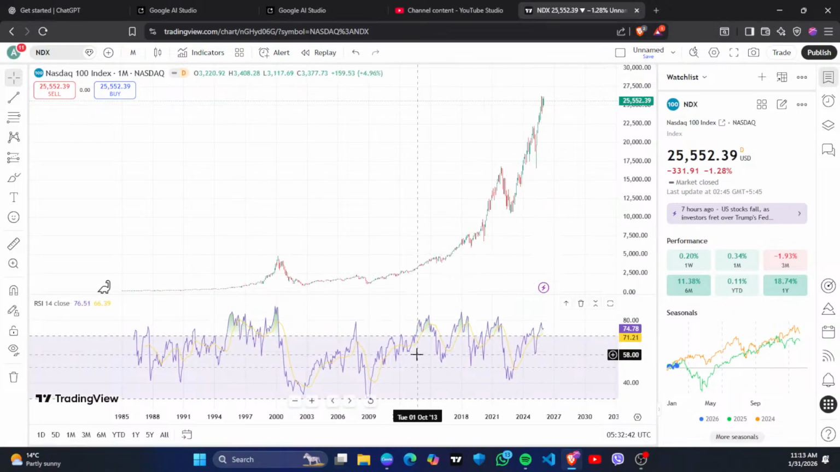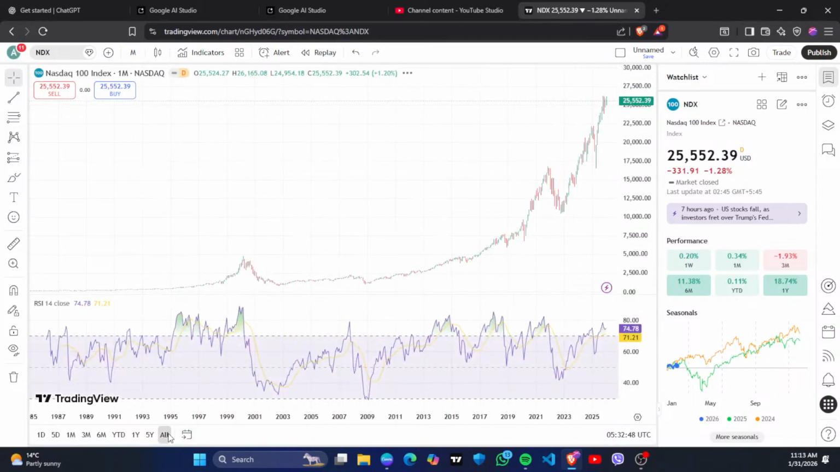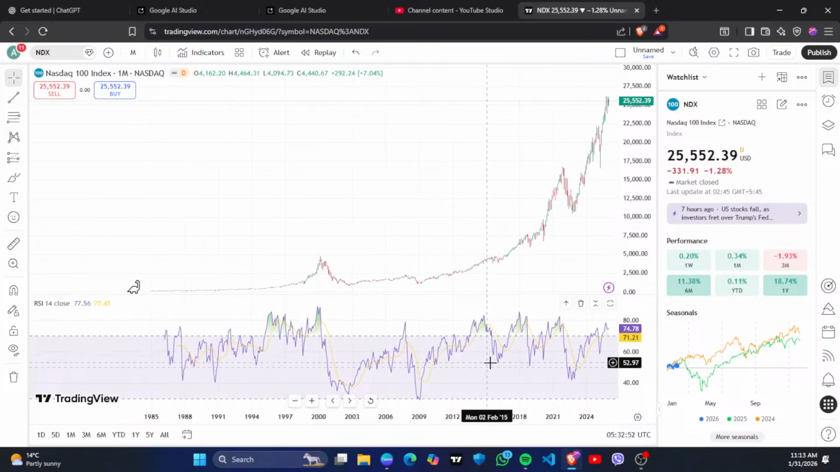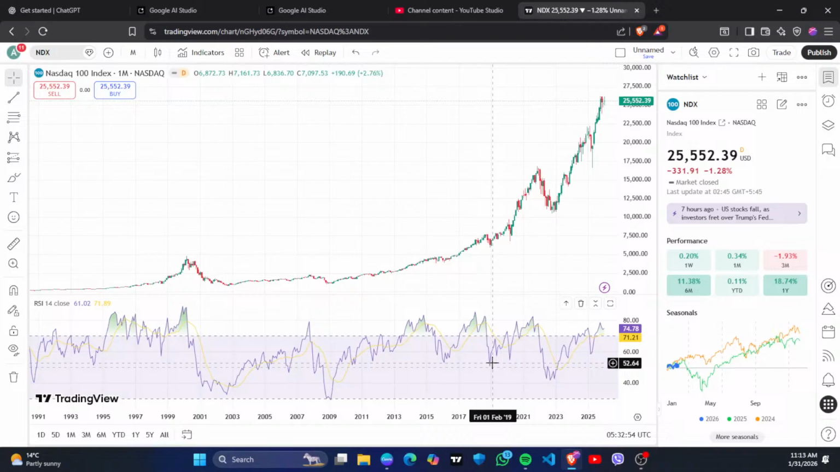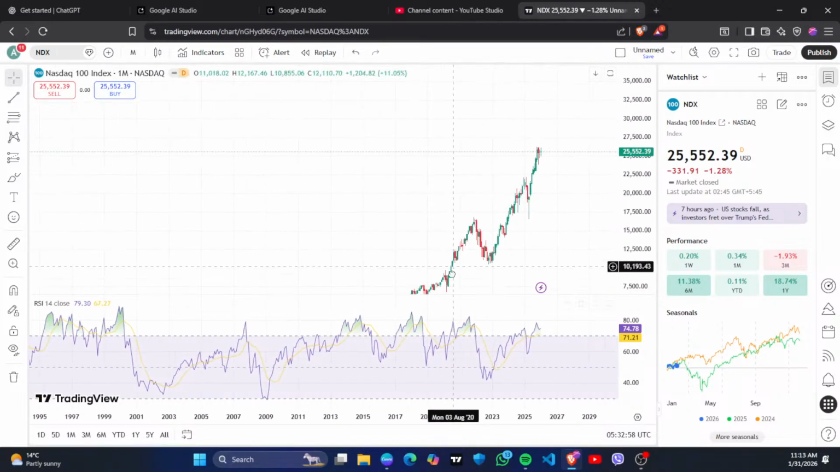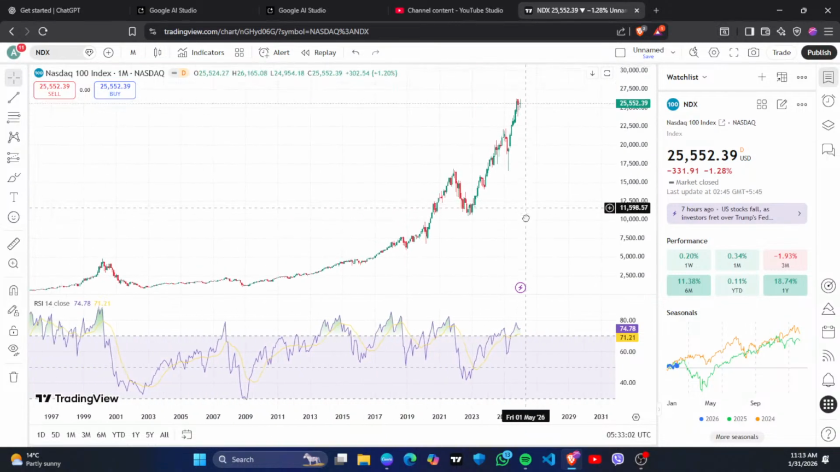So this index has never come below 30. Okay, see here. The S&P 500 used to come below 30 many times, but this index never came below 30. Okay, always consider this point. Maximizing your return is very crucial, and this index can maximize your return.